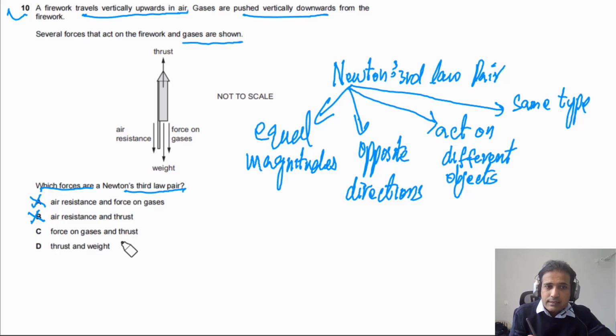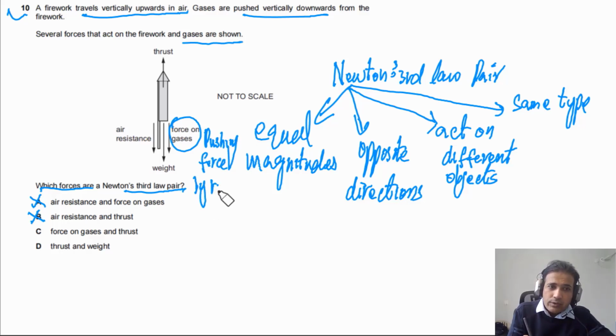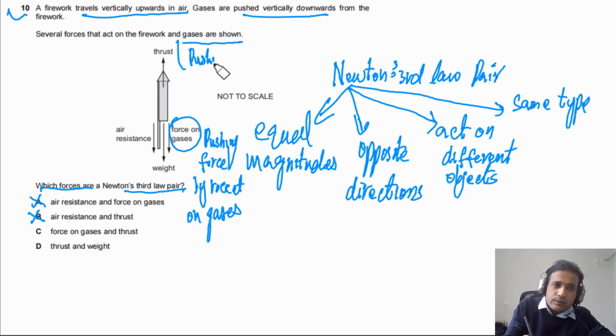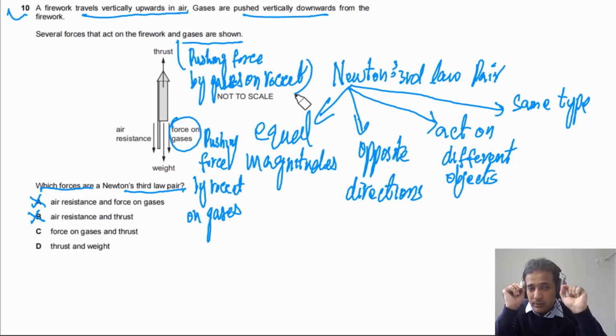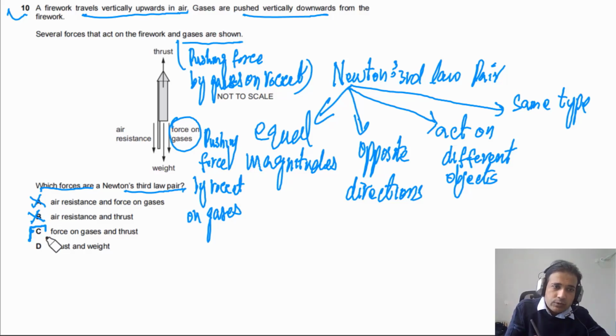Force on gases and thrust. Yes. Force on gases, this is the pushing force by the rocket on gases. And thrust is the pushing force by gases on the rocket. So these are two forces of the same type. They have equal magnitude. They are in opposite directions. So the answer for this question should be C.